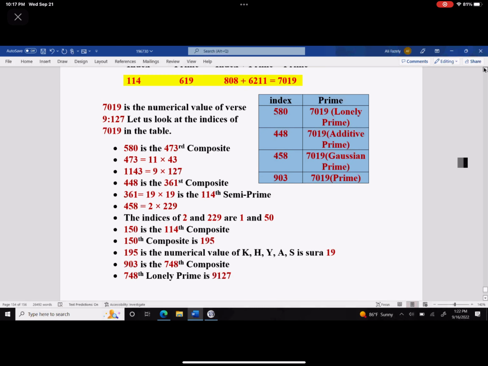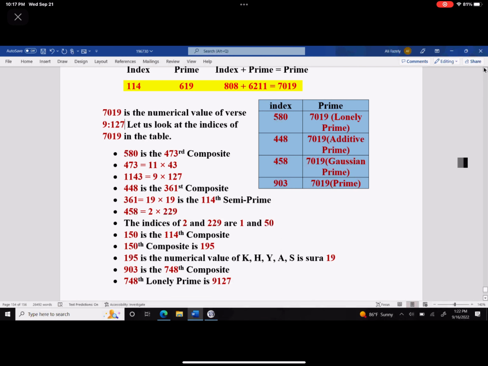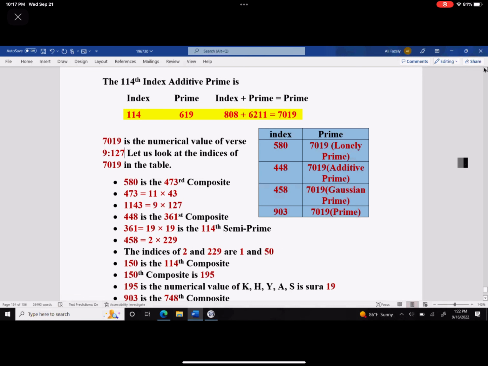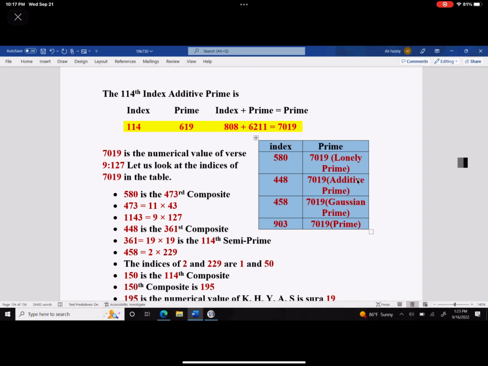Okay. And that the Quran has 114 chapters. Without this, it would not work. Without 114, which is the number of chapters in the Quran, 9 must have 127 verses. It cannot have anything else. This is the design that the Almighty has in here. And all these indices look very innocuous at the beginning, you don't pay too much attention to them. Okay, because they're not divisible by 19. They're just numbers, sort of out of the blue.